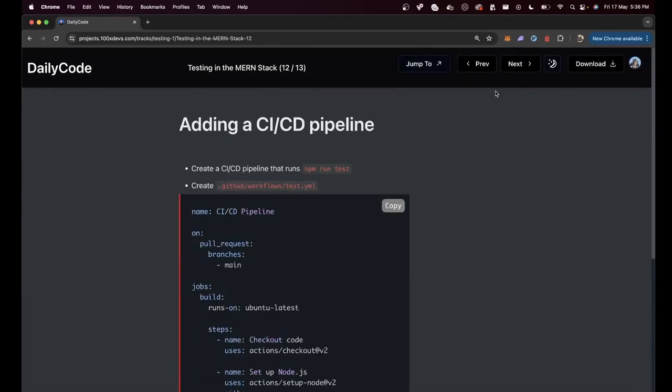Lastly, we need to understand how to integrate all of this to a CI/CD pipeline. How do I create a pipeline that maybe runs when I push my code over to GitHub, and anytime someone creates a pull request, the tests actually run and let the user know whether something is right or wrong.